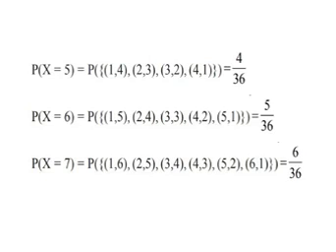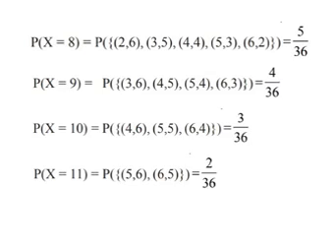Probability of X equal to 6: 5 possibilities, so 5 by 36. Probability of X equal to 7: 6 possibilities, 6 by 36. Probability of X equal to 8: how many possibilities? 1 is not possible, so it starts with 2 and 6, (2,6), (3,5) and so on, giving 5 possibilities, so 5 by 36.